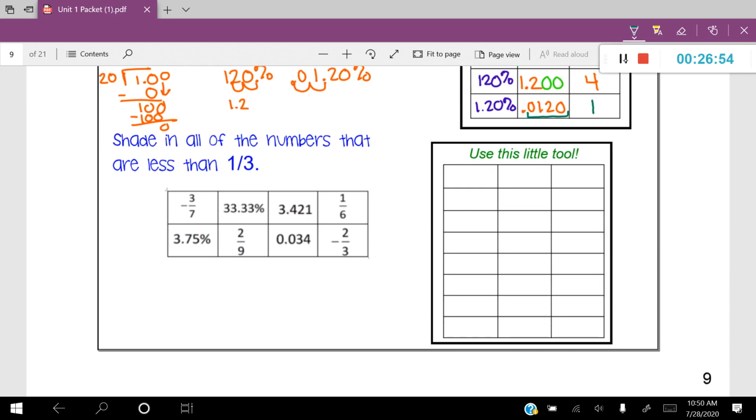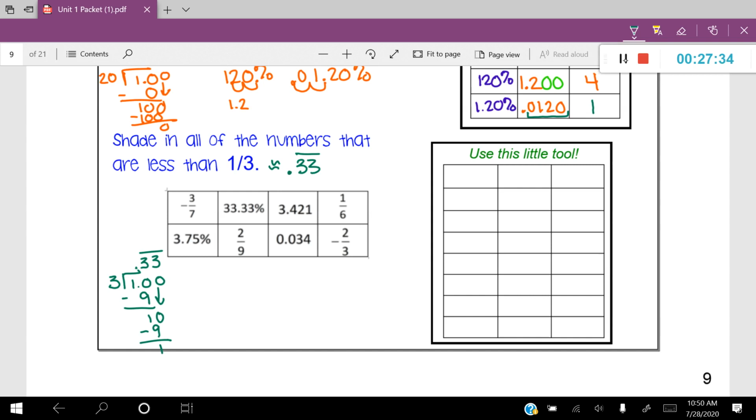Shade in all of the numbers that are less than 1/3. Well, first of all, we need to figure out what 1/3 is. So let's take a moment and do that. So 1/3, I'm going to do it down here, is 1 divided by 3. I'm going to add my 0, and 3 goes into 10 3 times, leaving me with 9. And I'm just going to continue this process. Bring down a 0. And you can see that this process is just going to repeat itself, leaving me with 0.33 repeated. So 1/3 is equivalent to 0.33 repeated.